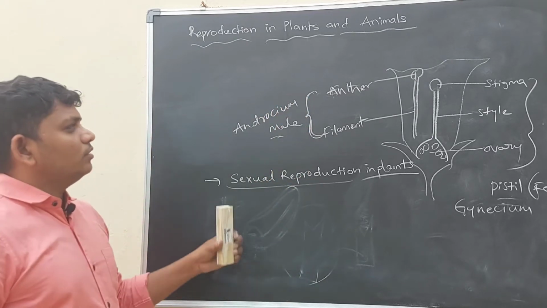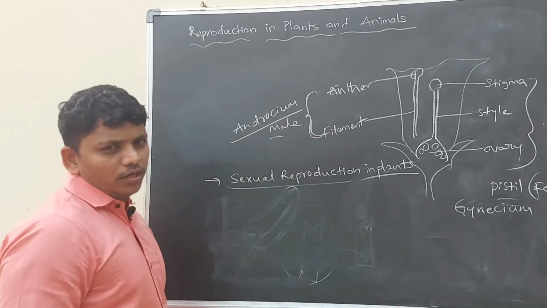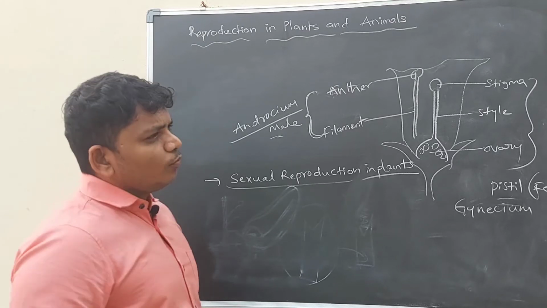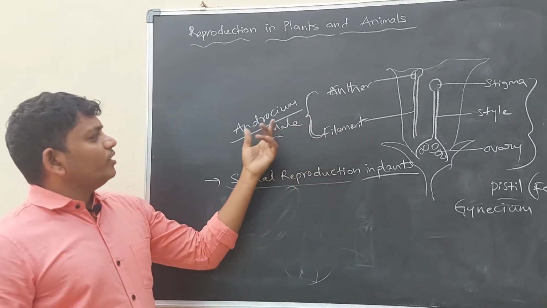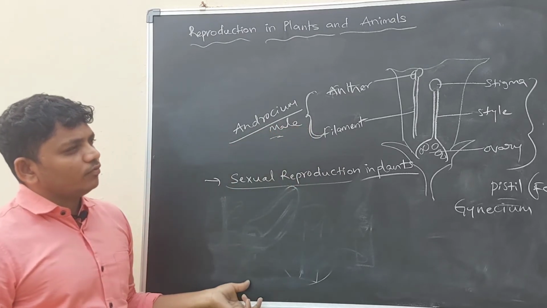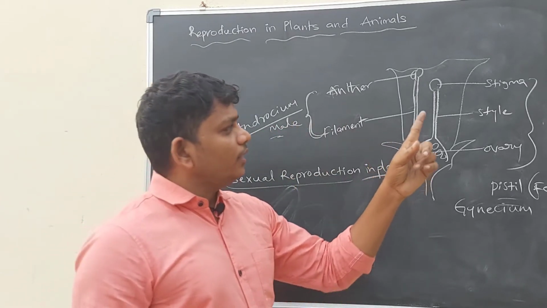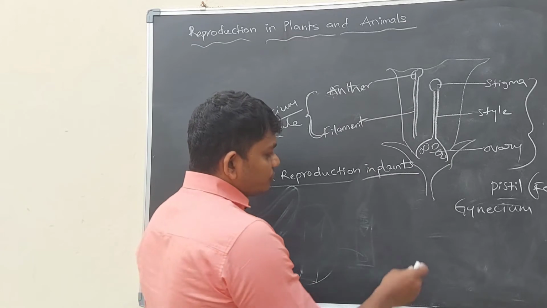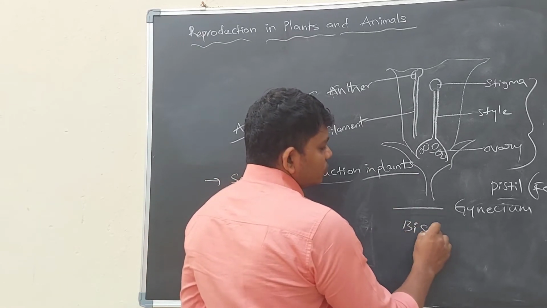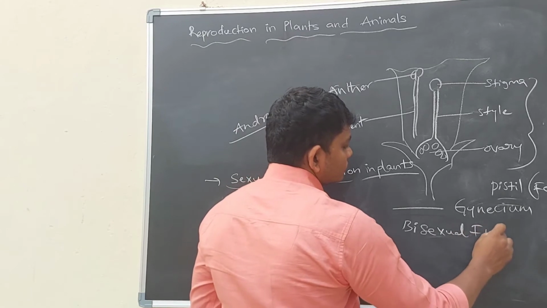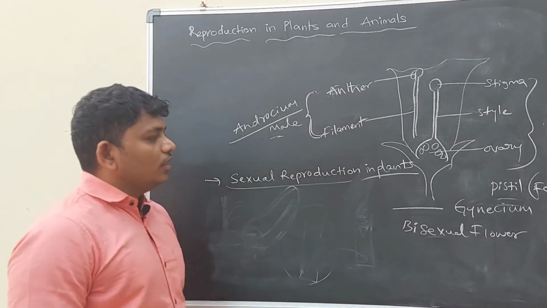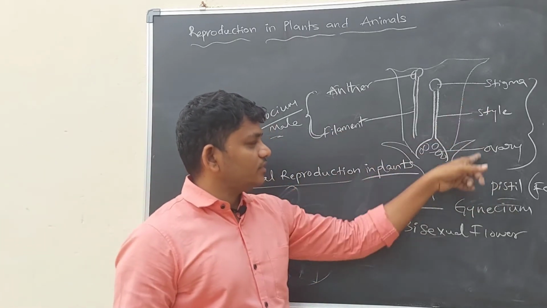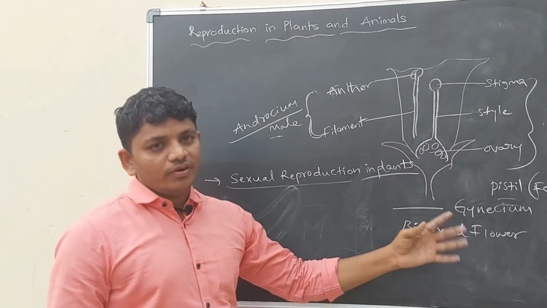Androecium. Anther and filament together are called androecium. This belongs to the male part of the flower. If a single flower contains male and female parts, then the flower is called a bisexual flower. If the flower contains both male characters and female characters, then it is called a bisexual flower.